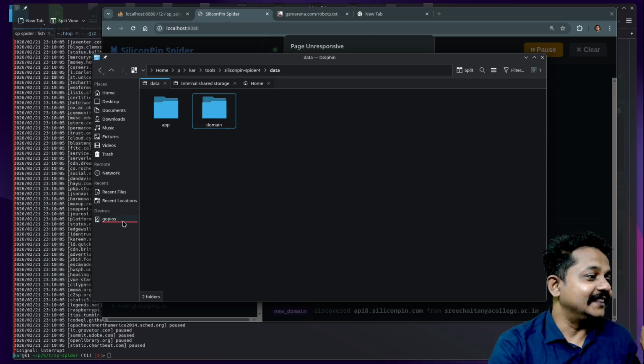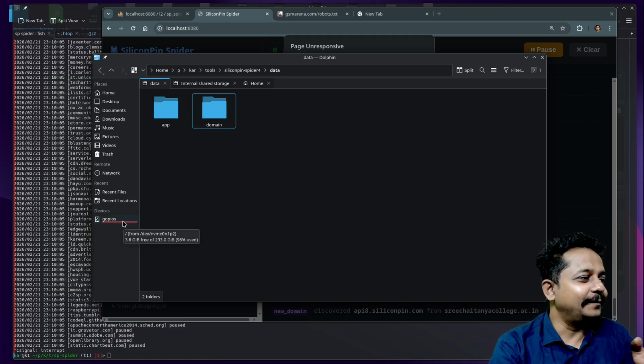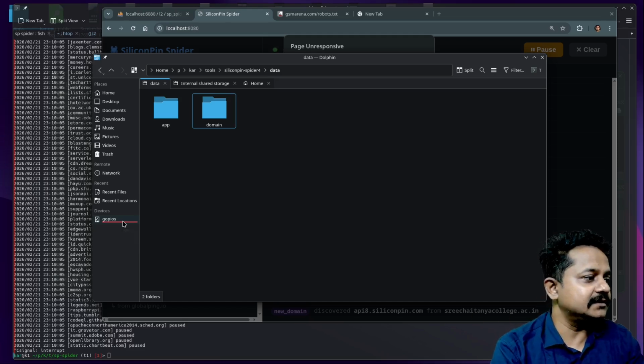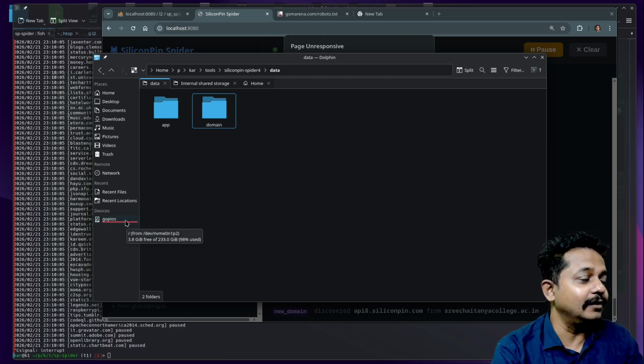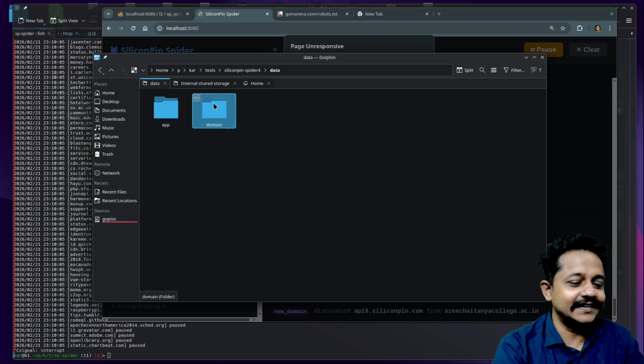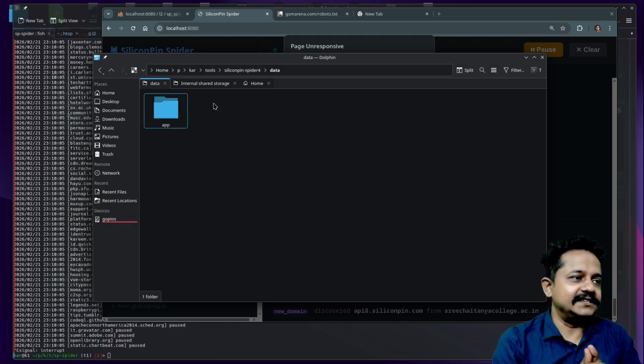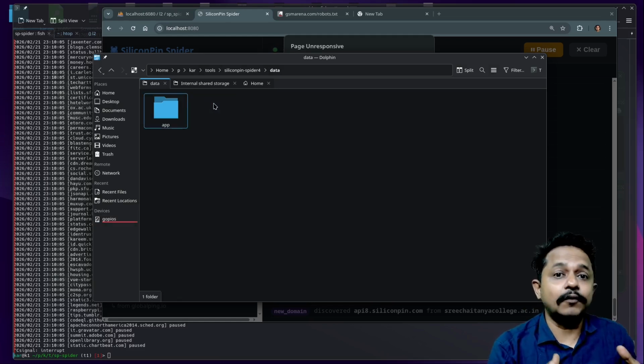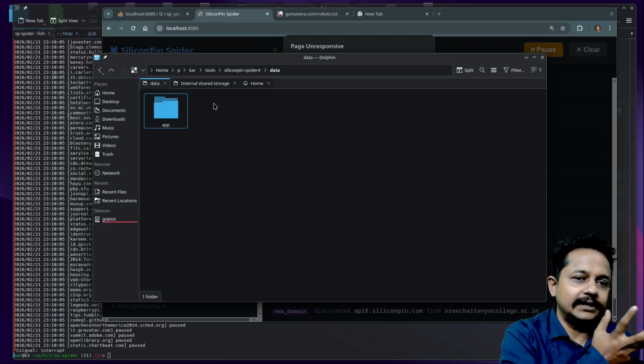And I just saw that my Gopi operating system, by the way, I am using Gopi operating system. It is the best operating system for developers, for business use, and for learners. And my operating system disk is nearly full, so I must remove that data. Later on, I decided to save all that data into a remote database server.